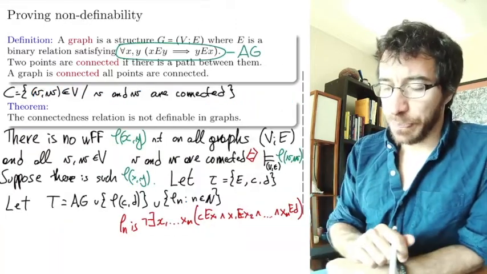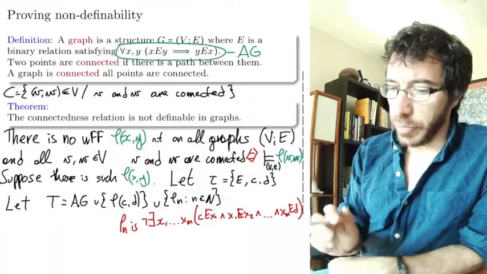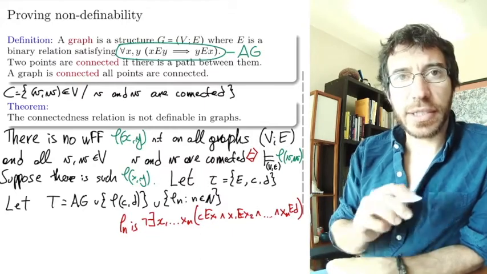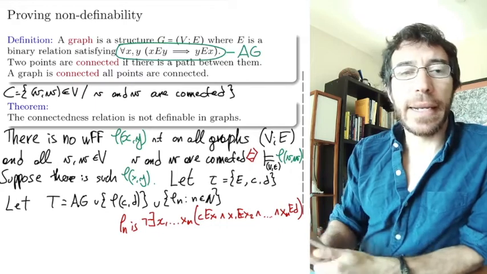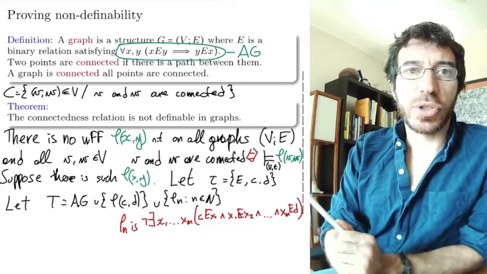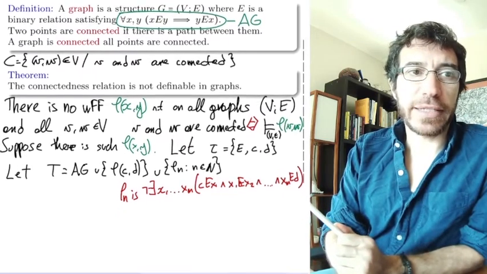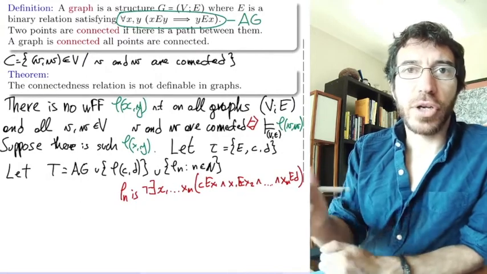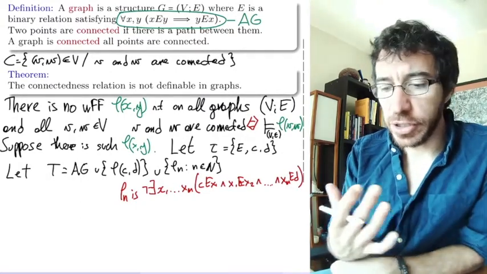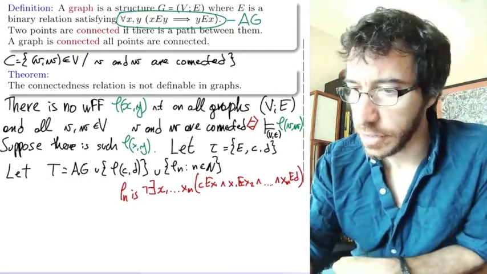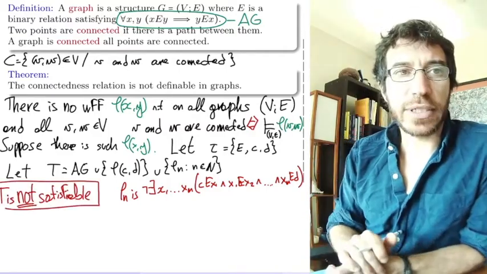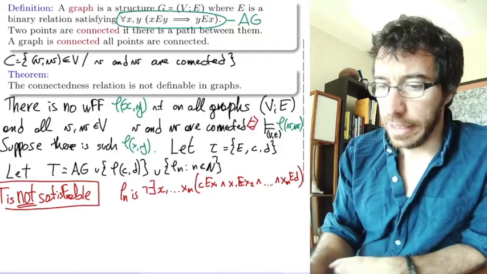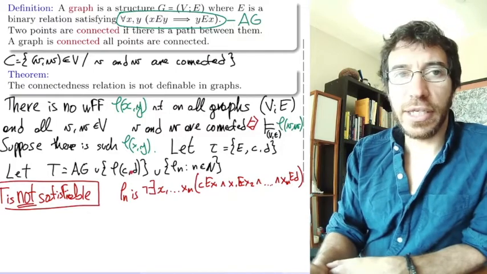So phi n says there is no x1 up to xn such that they form a path from C to D. And again, we want to show that this set as a whole is not satisfiable, right? This is very easy to see because on the one side we're saying that C and D are connected.